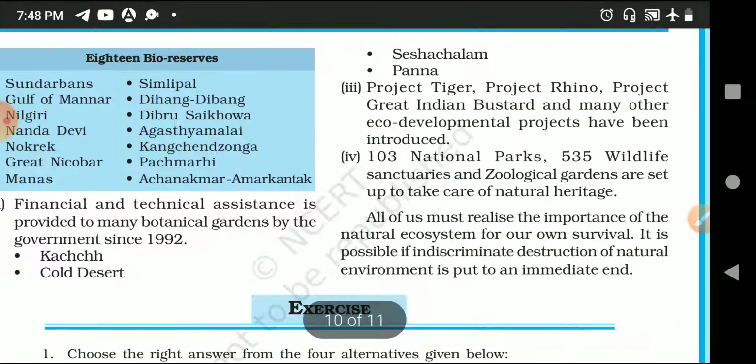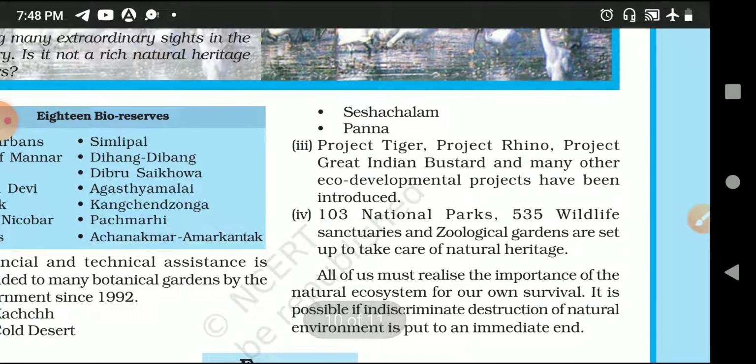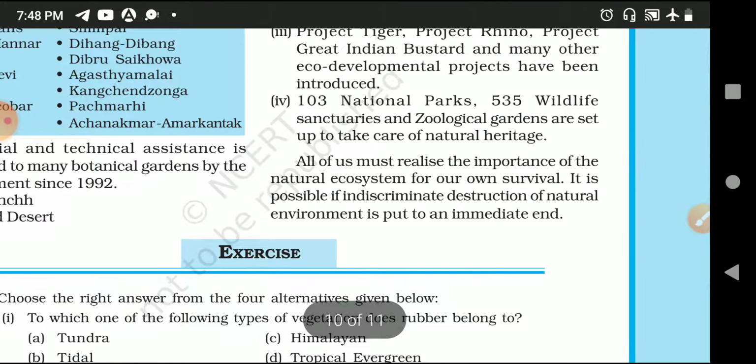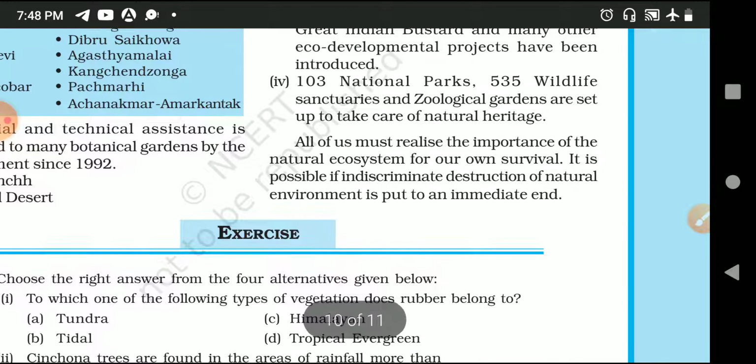Financial support is also given in the Kutch cold desert, Sheshachalam and Panna. Project Tiger, Project Rhino, Project Great Indian Bustard, and many other eco-development projects have been introduced in many areas of India, plus 103 national parks, 535 wildlife sanctuaries and zoological gardens set up to take care of the natural heritage.